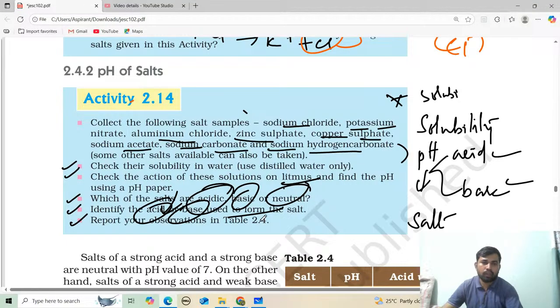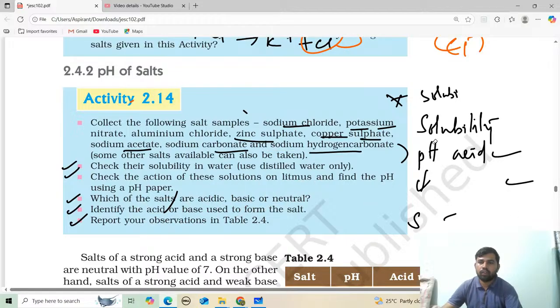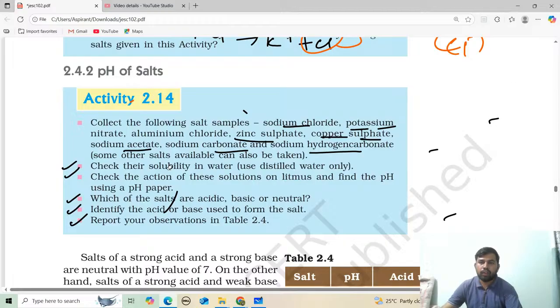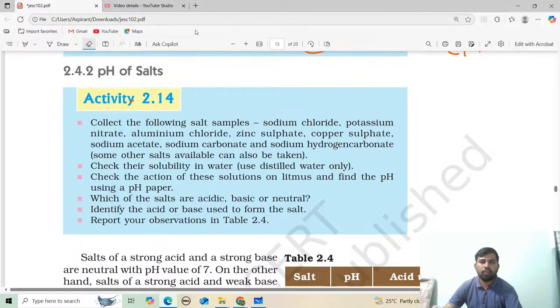Now see, they have given examples here. One more thing to understand: if it is acidic, the pH is less than 7. If it is a base, what is the pH?